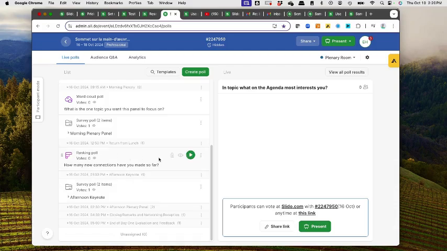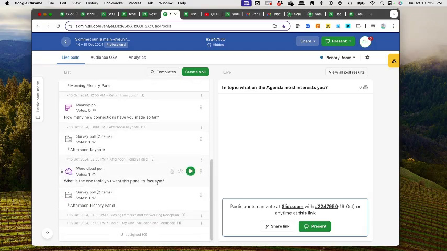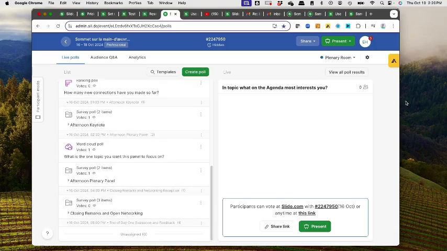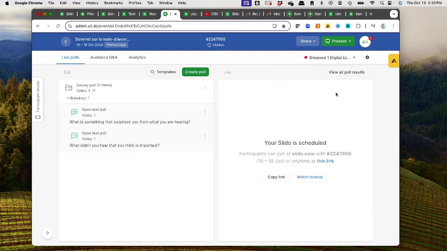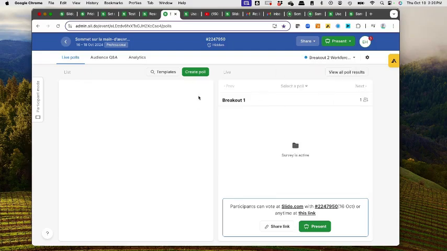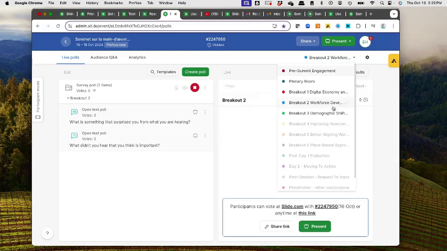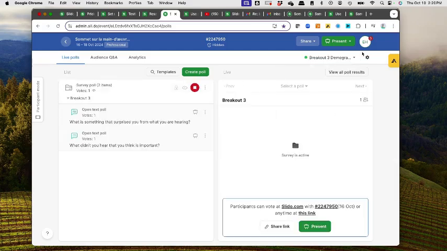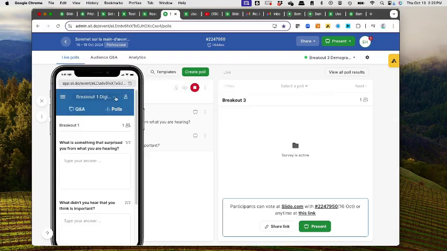These engagements at lunchtime are really just to get people using Slido, and AV will activate these for us. There's going to be an AV technician who is much more familiar with Slido than I am, who will be controlling all of this in the plenary. In the breakout sessions, when we start them, again, the AV will start the poll. He'll just go into each of the breakouts, launch the polls, and then they'll be visible to participants in participant mode.